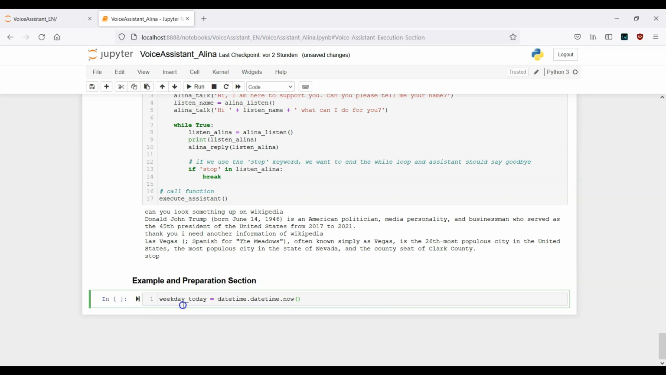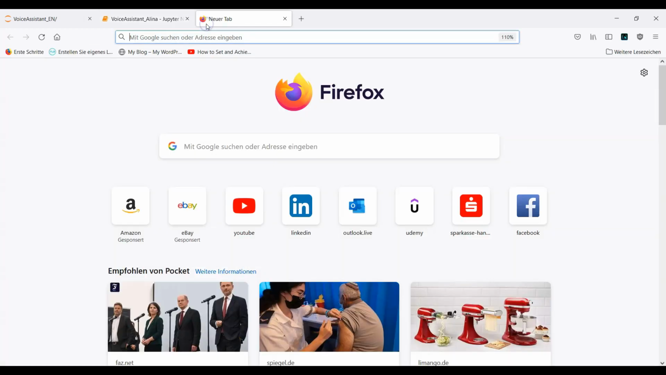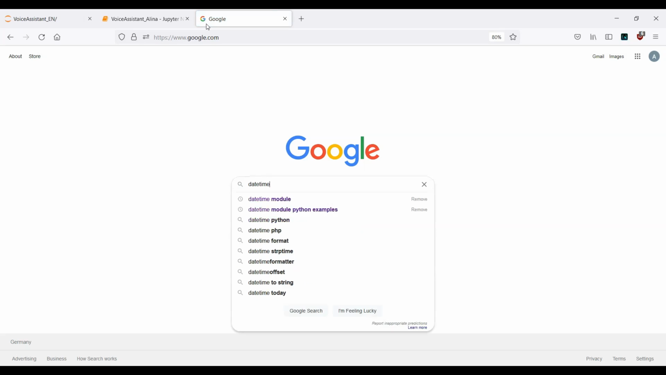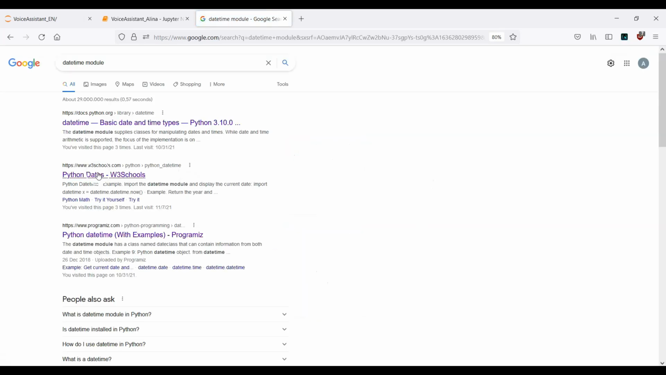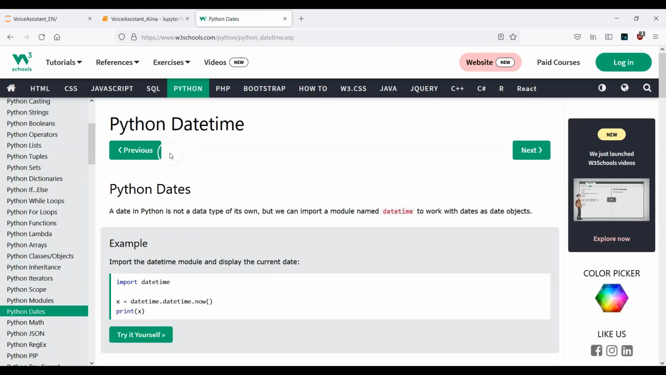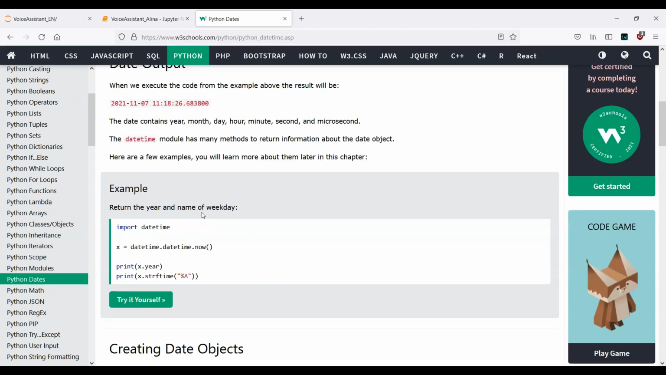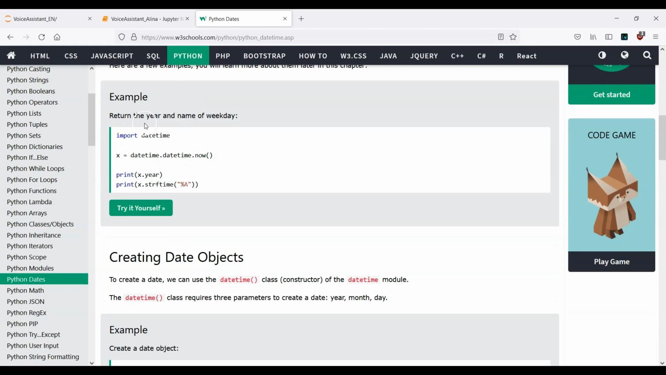Okay. And then let me just show you in the documentation. Let's search for datetime module. Okay. And this link here is actually quite useful, from w3schools.com. And if you scroll down, for example, you see this example: return the year and name of the weekday. And what we can do now is the following. We have started with datetime.datetime.now, and now actually we need to modify it or to add this statement.